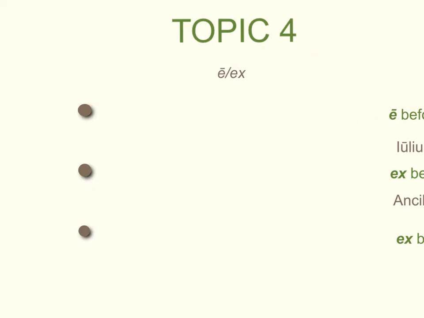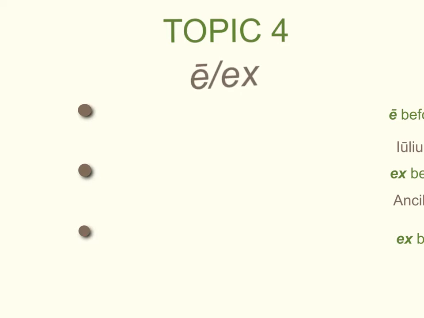Topic 4 has to do with the preposition ax. Now, you know x from the verb exire, which means to go out, exit, in other words. So, sometimes, however, in this chapter, you start to see not just x, but also a. What's the rule for that? Well, the rule is going to be basically exactly the same as the rules that apply to ab.